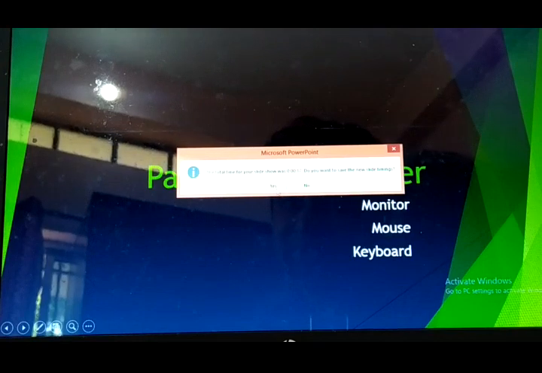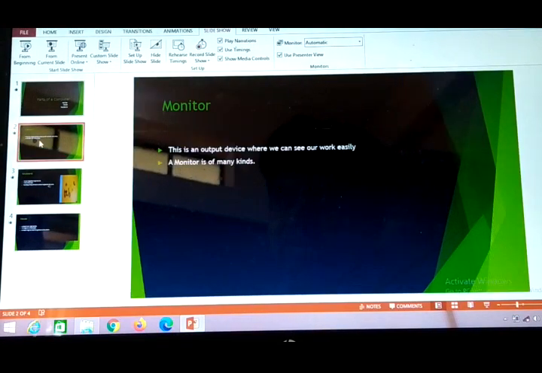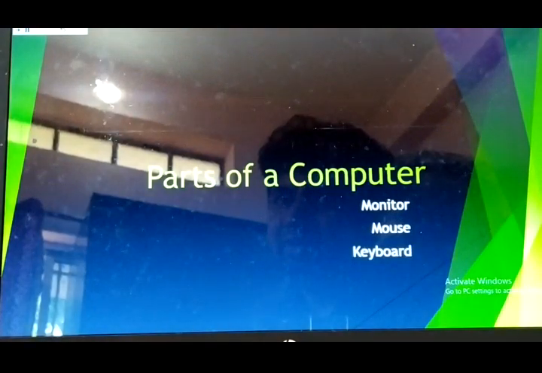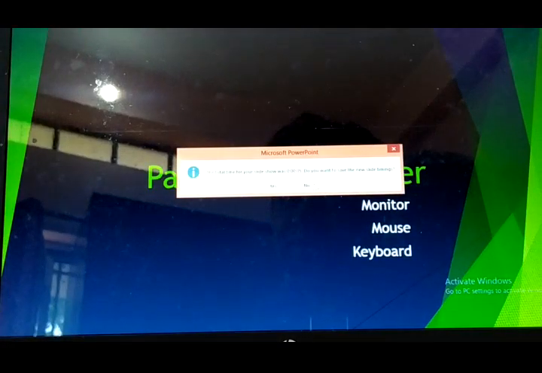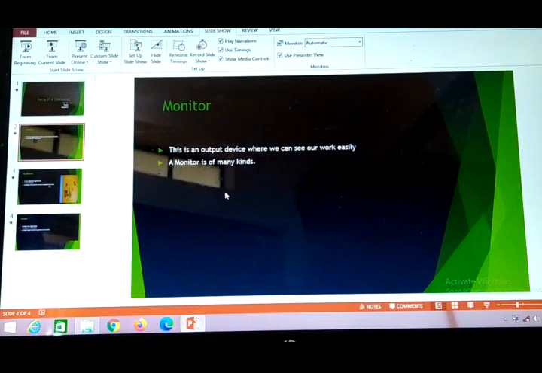The total time was 0.17 second. So this was one of the slides. You can practice like this, and set how much time you'll be taking for a particular slide to be explained. With respect to that you will recognize the timing you are able to use.